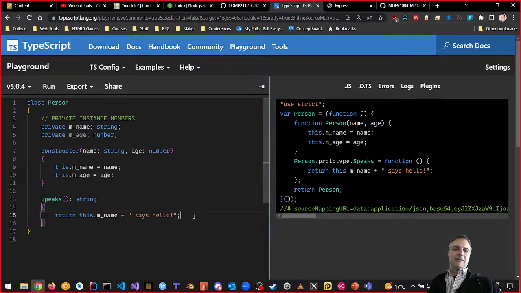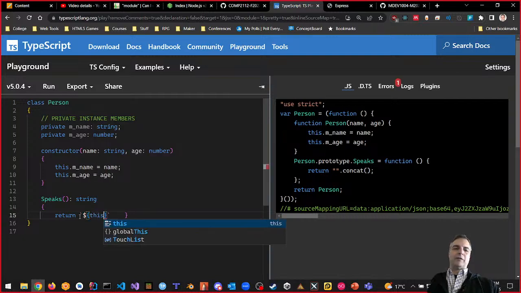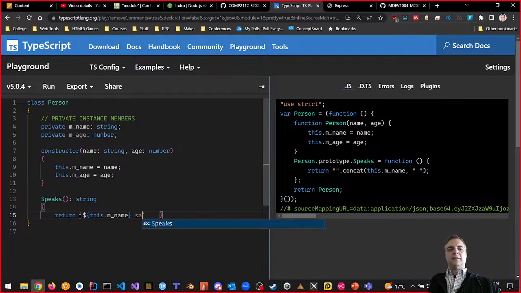Let's rewrite this in the new way. The new way, we want to use the backtick character, and we want to say $ curly brace, this.m_name, right? Says hello. Okay, that is the new way using template strings. That's what they're called, template strings.